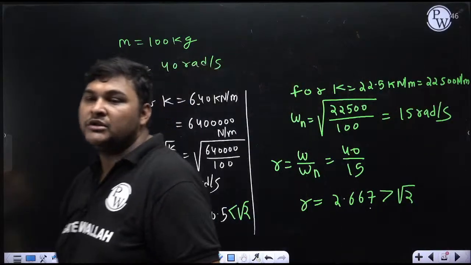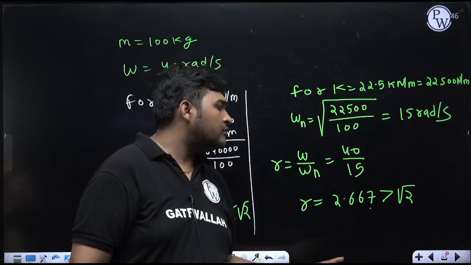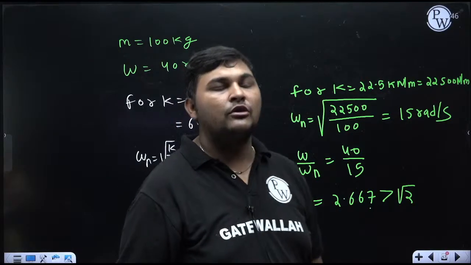Okay, it is more than root 2. Why more than root 2? Root 2 is 1.414, right? So it is more than root 2. And if it is more than root 2, epsilon will be less than 1.